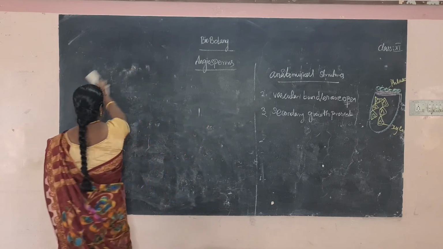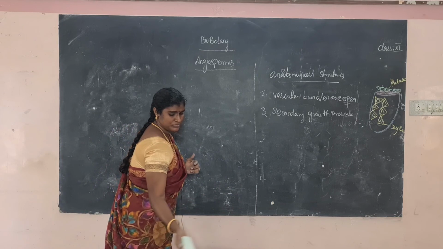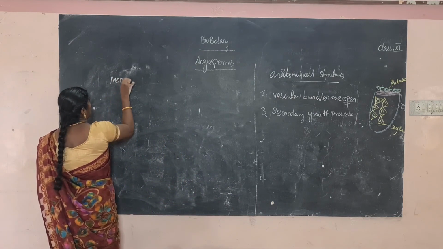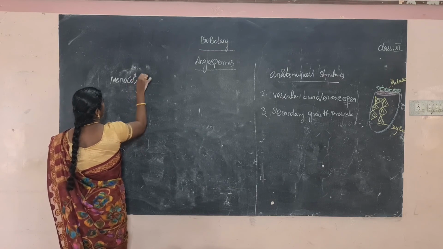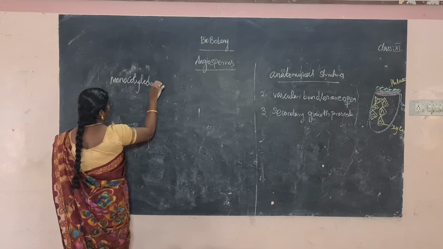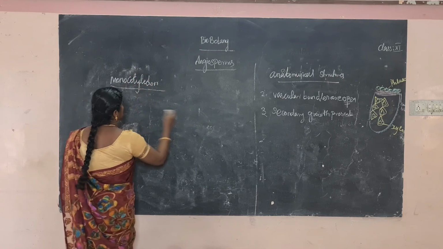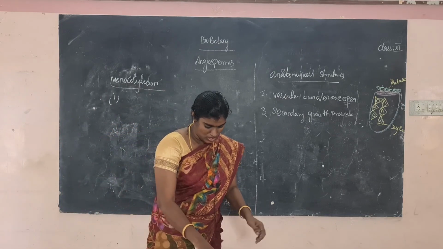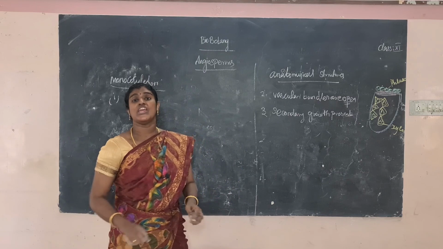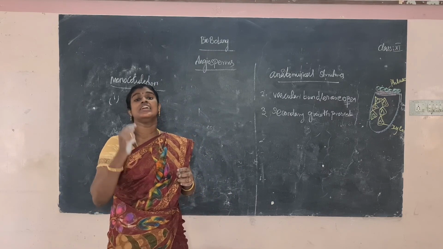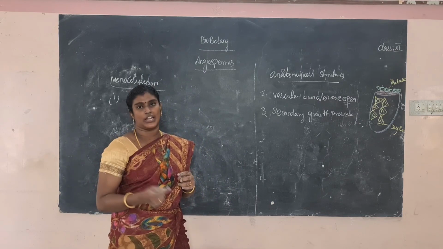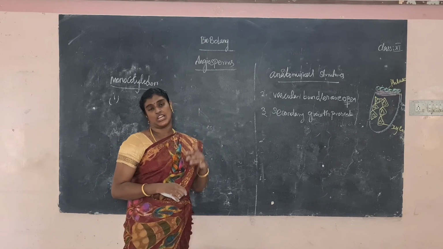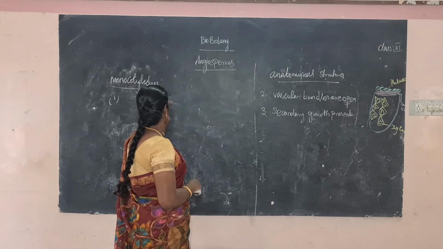Next one, monocotyledon. What is the meaning of monocotyledon? Mono means single. So when a single cotyledon, a single leaf, is present within the embryo of a seed, that is called monocotyledon. So what are the salient features or morphological characters present in monocotyledon?